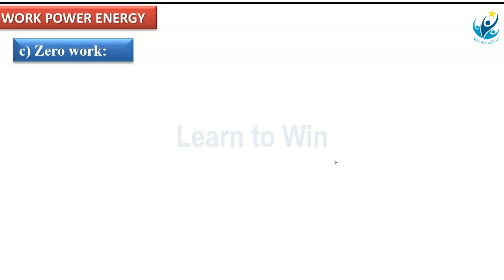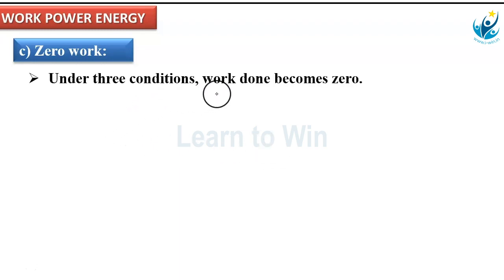The angle between F and S is 90 degrees. Cos 90 is 0, so simply we say work done is 0. Hence, under three conditions, work done becomes 0. Of those three, I just explained one condition: if the force applied and the displacement are perpendicular to each other. That is case 1. Force applied and displacement are both perpendicular to each other.